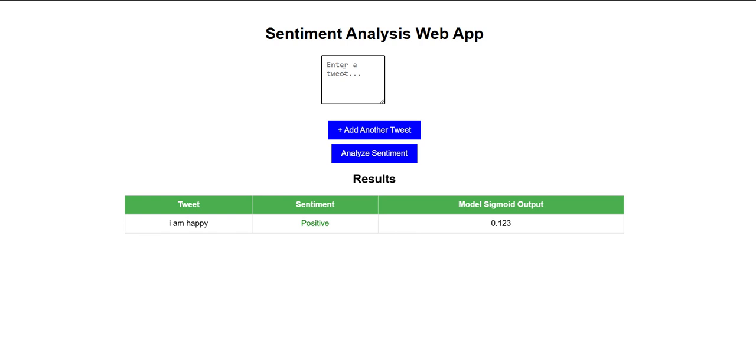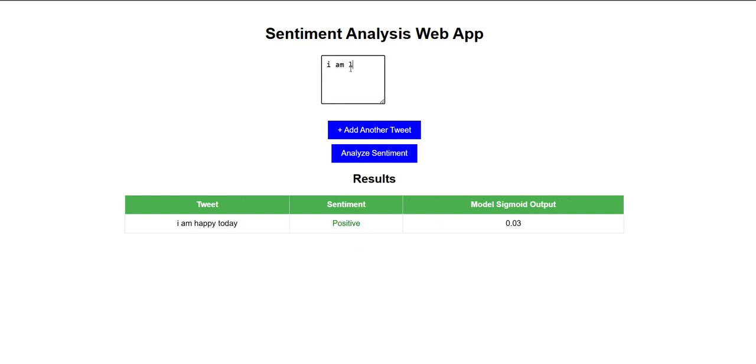First, let's try analyzing a tweet by typing a sentence like, I'm feeling sad on stomach. Let's analyze this tweet. It is showing negative. And if you use, I'm happy today, it shows positive.